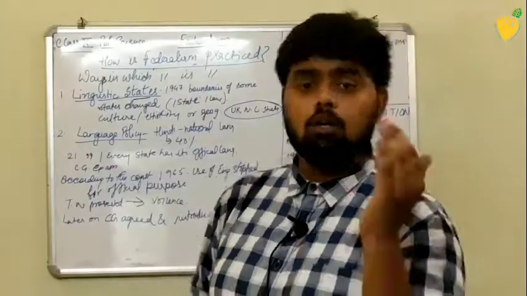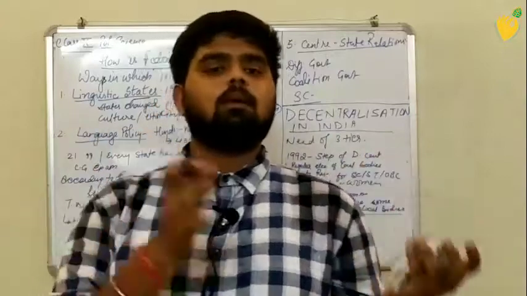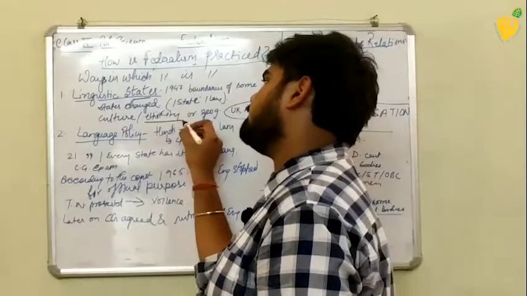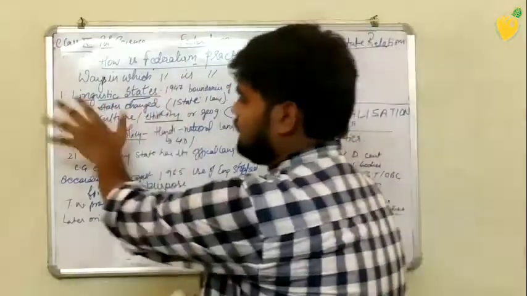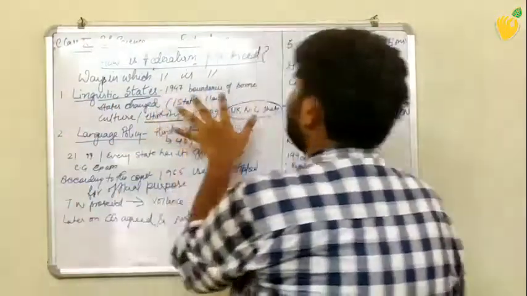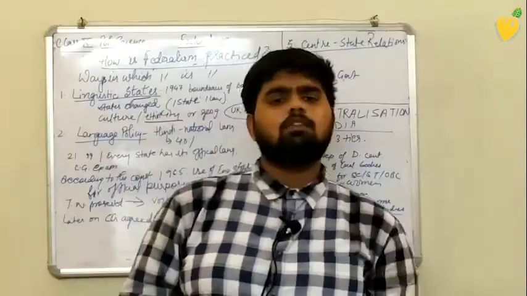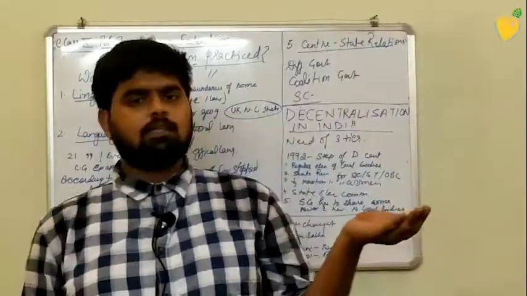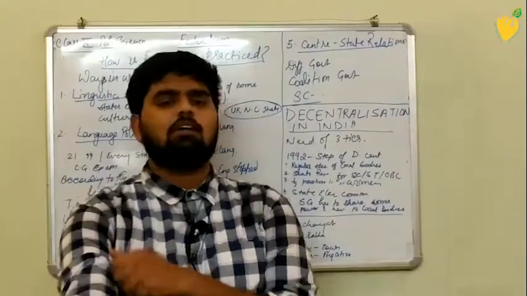Later on, some other reasons were to bring people of the same culture, same geographical area, and ethnicity together. So that's why linguistic states were formed, and at that time many states had their boundaries changed, and some places merged with others, along with several other factors.